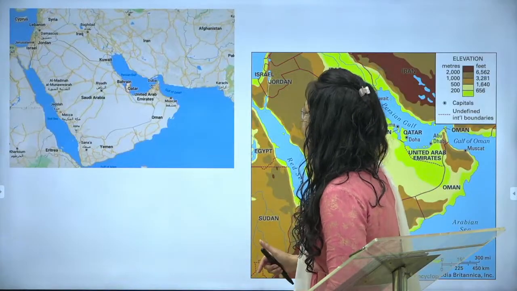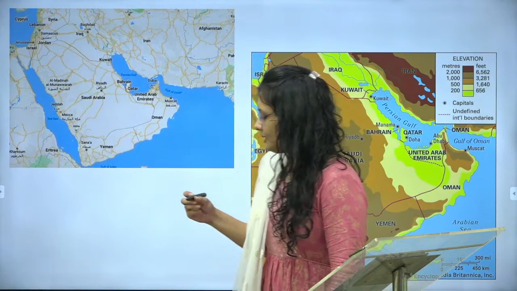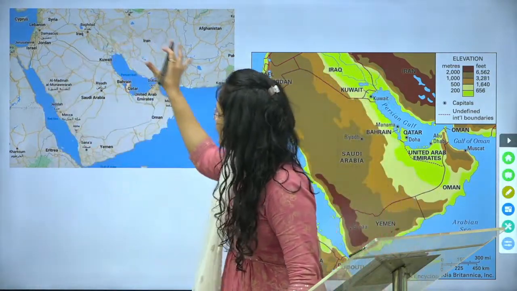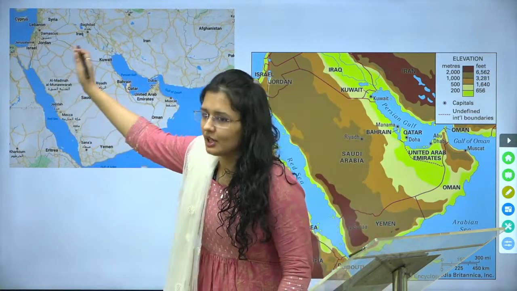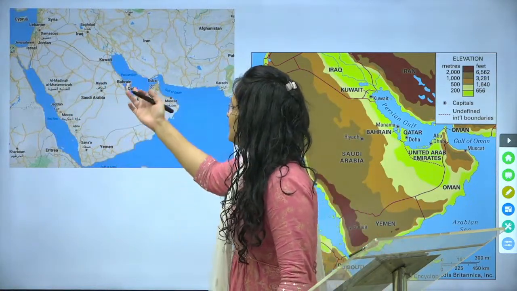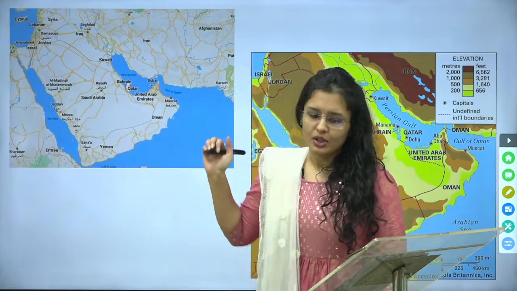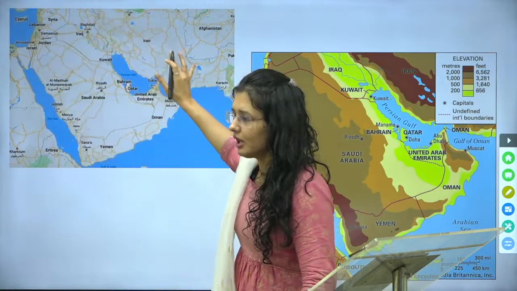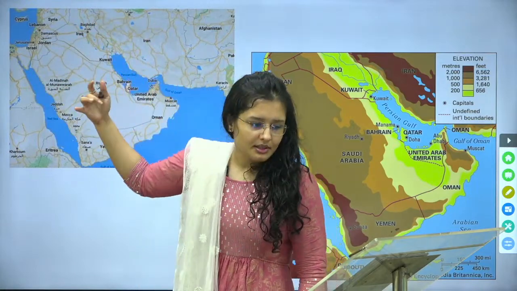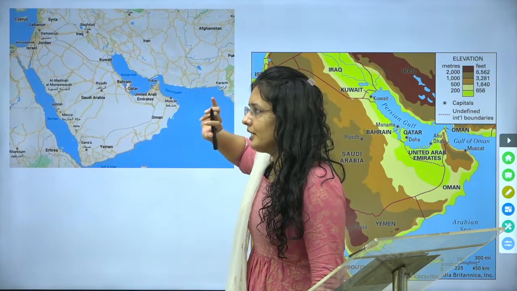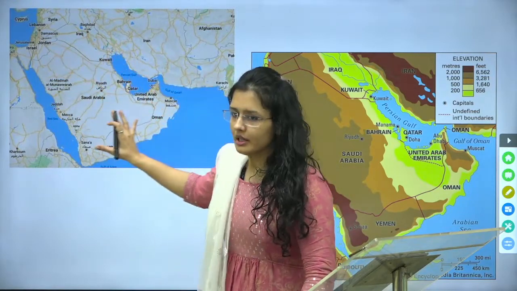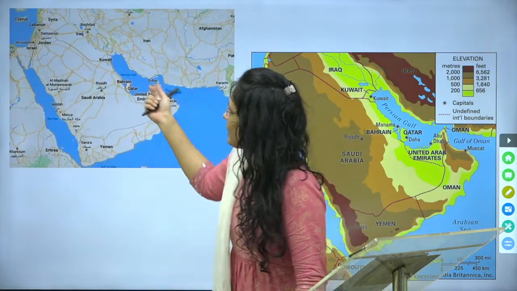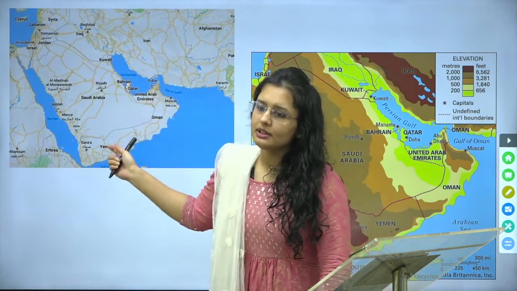As we can see from the map here, this is the map of the Arabian Gulf. Here you might be aware this is Saudi Arabia, this is Oman, this is Yemen, this is Qatar, and then there is this Bahrain. The idea is that in this peninsula, in this Gulf region, there is a little bit of difference between what Saudi Arabia thinks, how it functions, and the thinking of these countries which are on the sidelines.